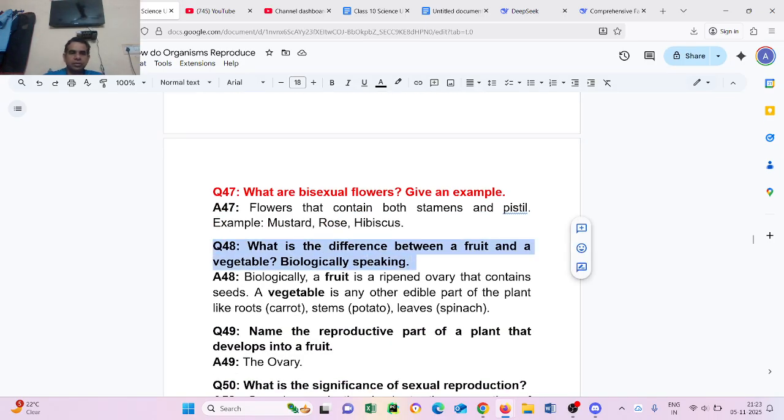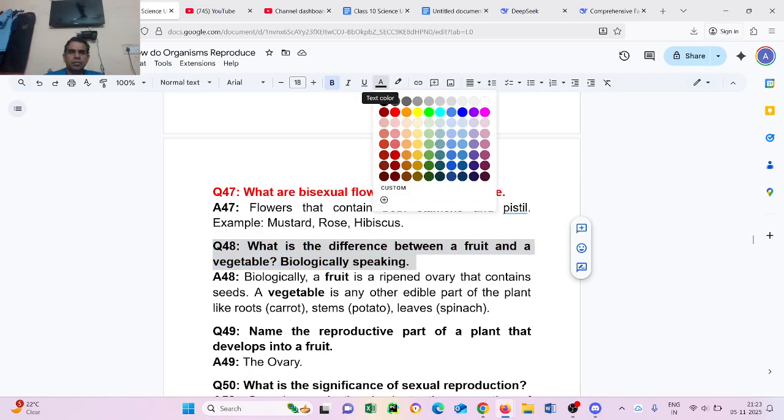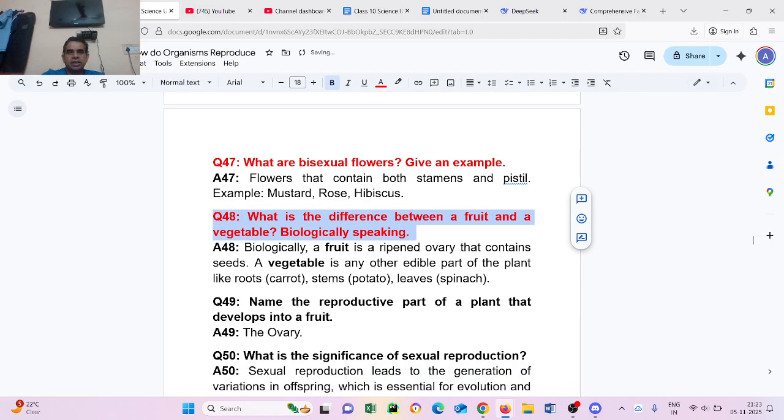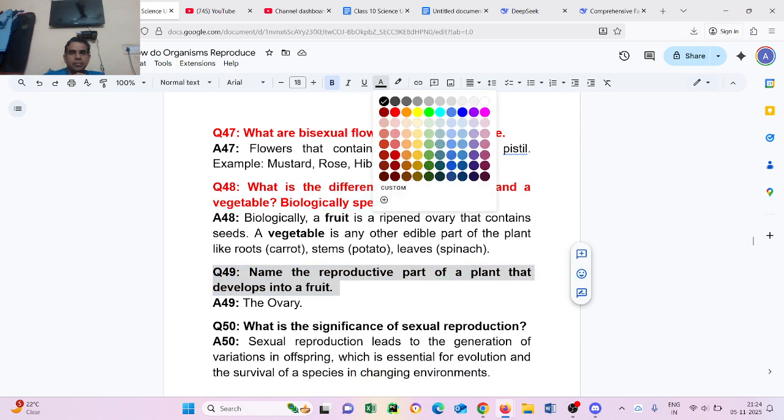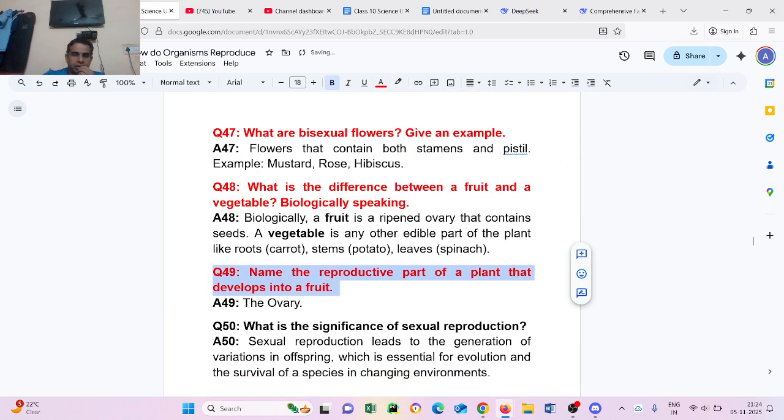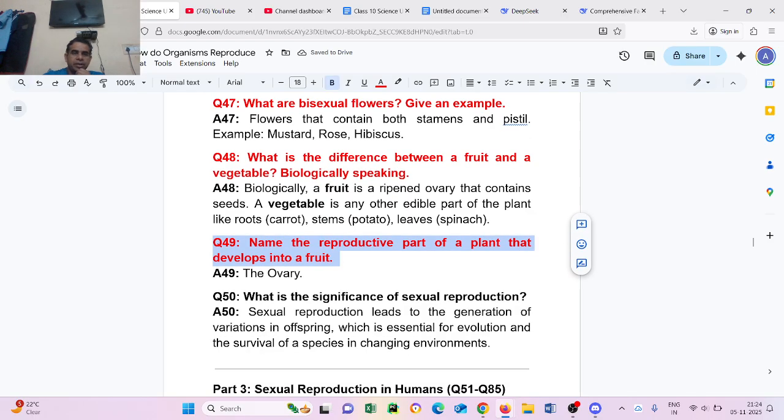Now question number 48. What is the difference between a fruit and a vegetable, biologically speaking? Biologically, a fruit is a ripened ovary that contains seeds. A vegetable is any other edible part of the plant, like root, carrot, stem, etc. Question number 49. Name the reproductive part of the plant that develops into fruit. The ovary. Now, question number 50.